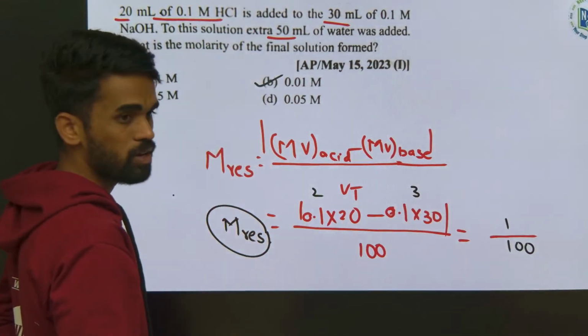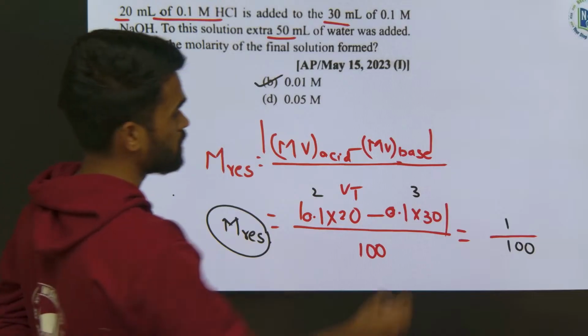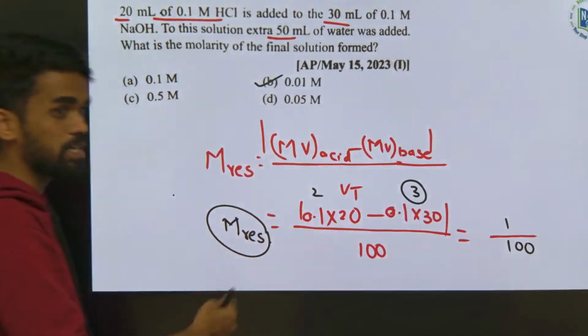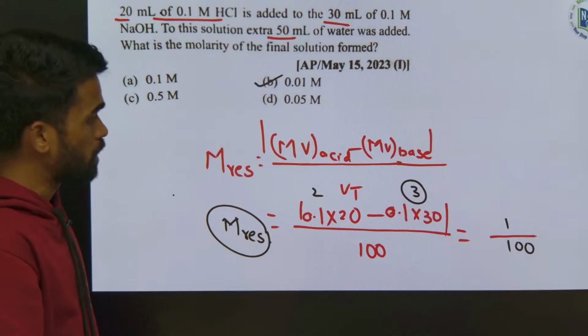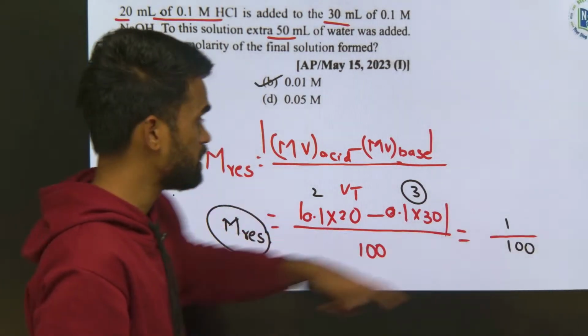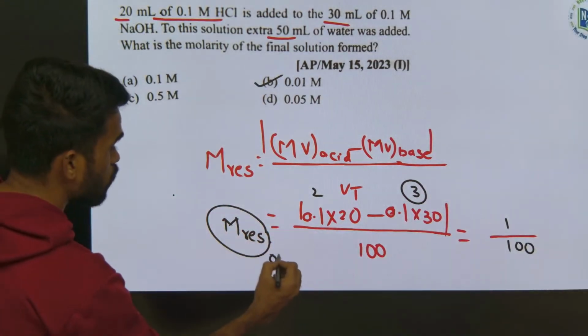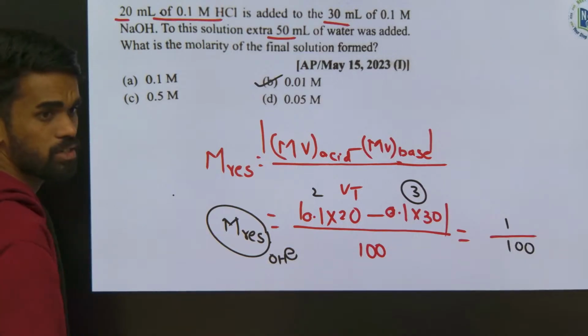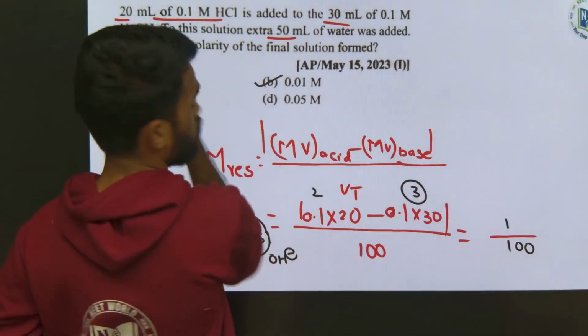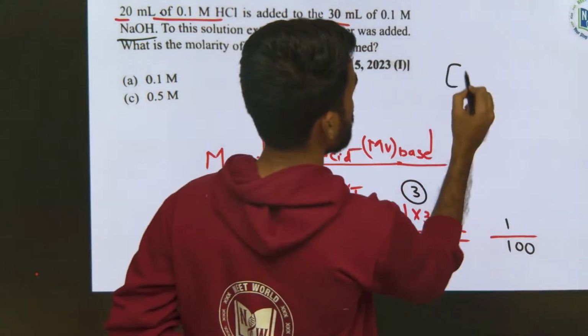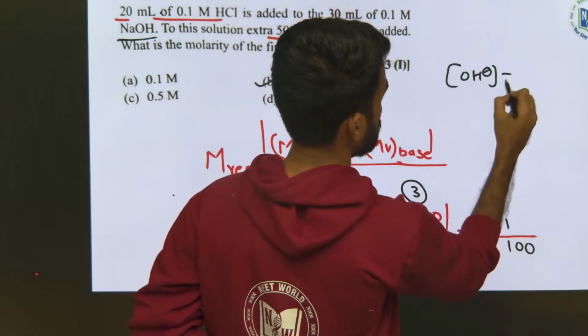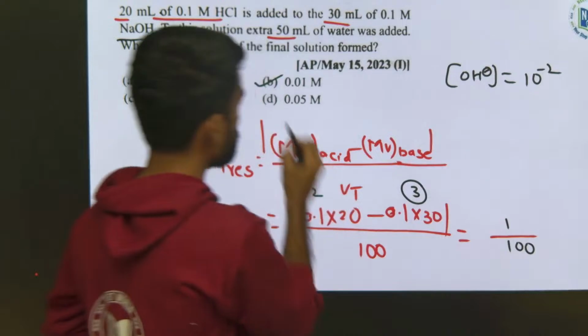So which is bigger quantity here? 3 millimole. So it means base formed will be, resultant solution will be now basic. Now whatever the value you got, that is nothing but resultant concentration of OH minus ions. You got OH minus ion concentration as 10 power minus 2, which is your answer.